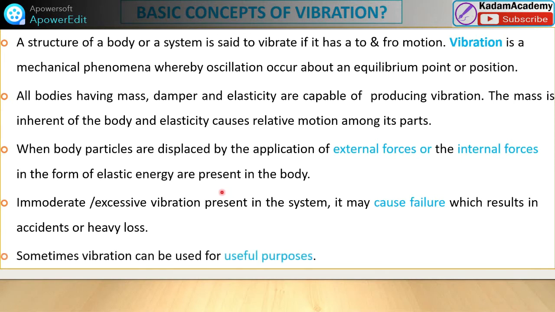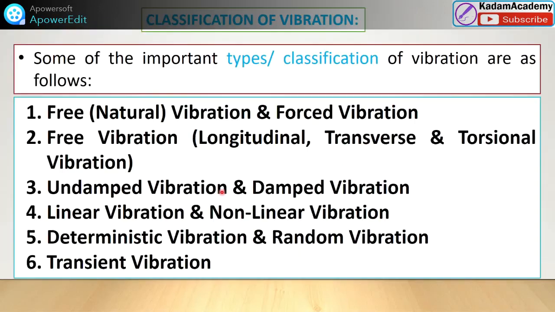So friends, sometimes vibration can be useful. For this purpose, to know the usefulness and the causes, we have to study the classification; we must know the different types of vibration. From this we are able to segregate the vibration. Okay, so friends, some of the important types of classification of vibration are as follows.